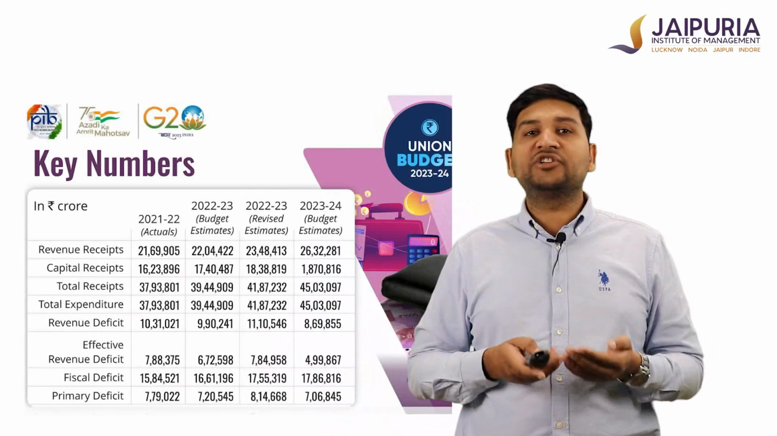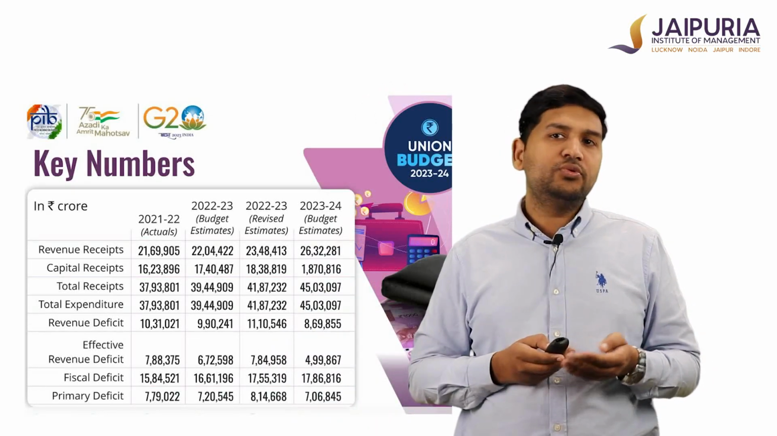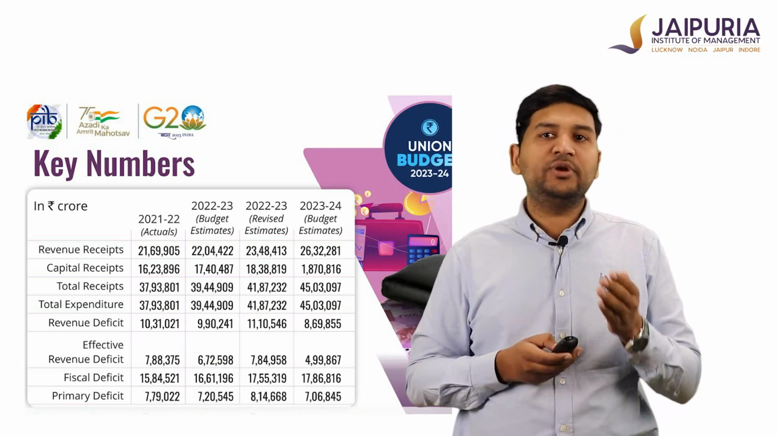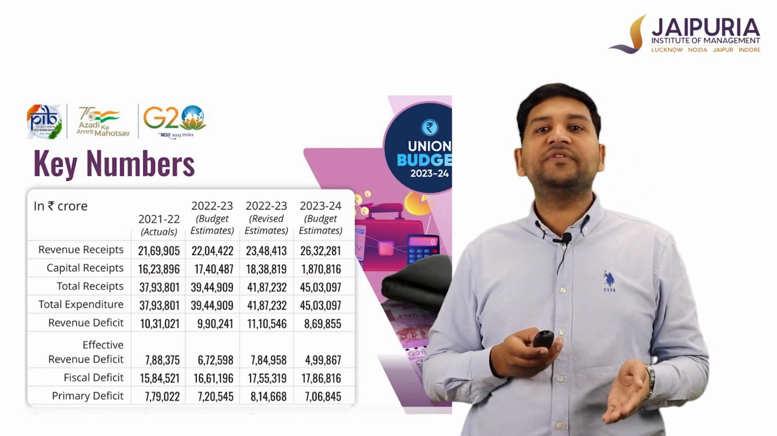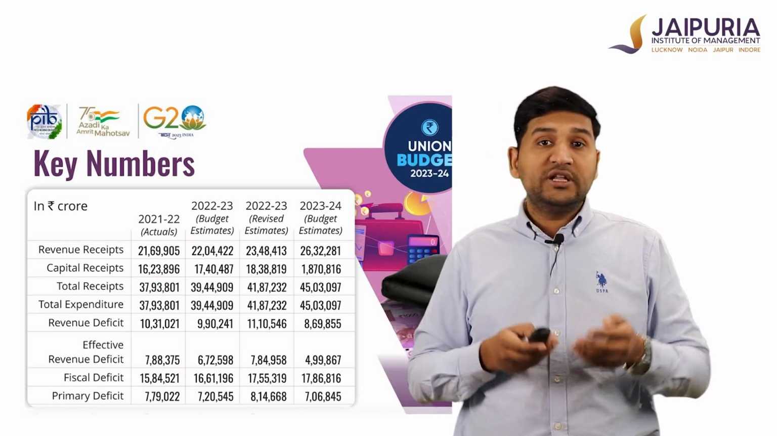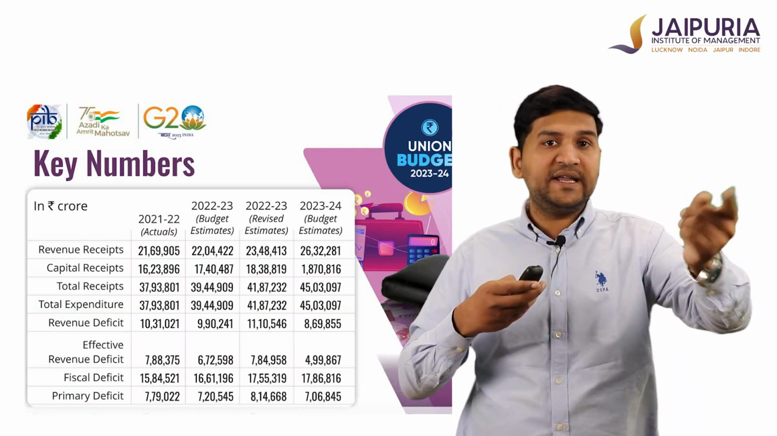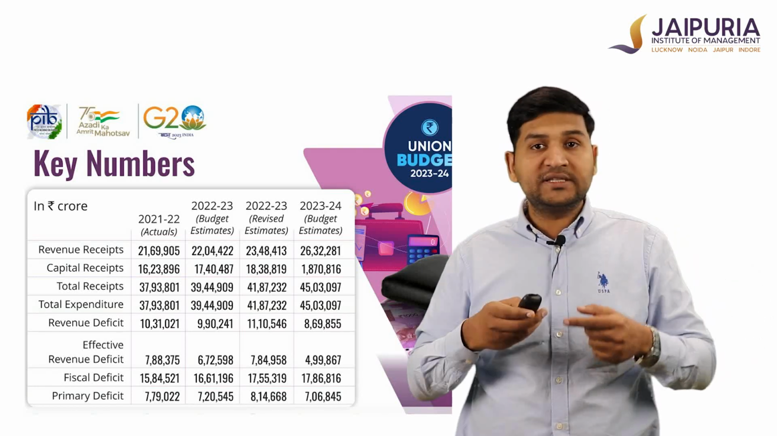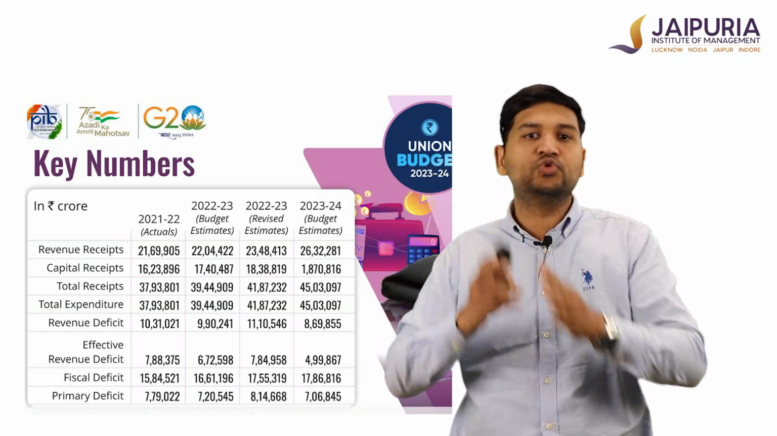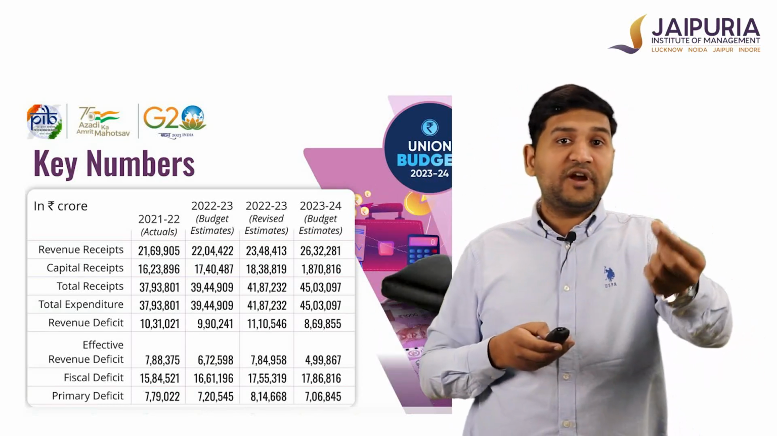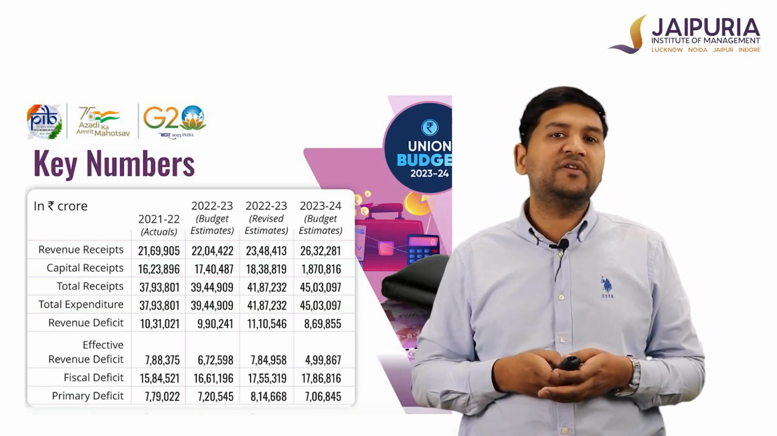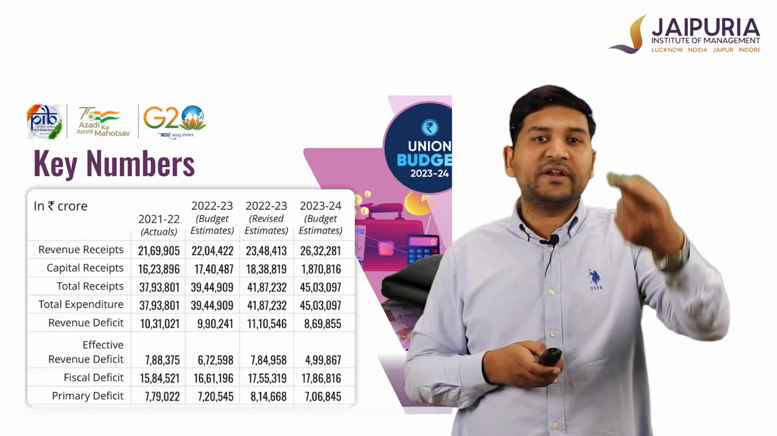Now, these are the actual figures of the Union Budget 2022-2023. In the last column, you will see the 2023-24 budget estimates. Total revenue deficit is 8,69,855 crores. This is the difference between revenue expenditure and revenue receipts. This means revenue expenditure exceeds revenue receipts by 8,69,000. Similar is the condition with effective revenue deficit. Now you must have noticed that the total effective revenue deficit is less than the total revenue deficit.